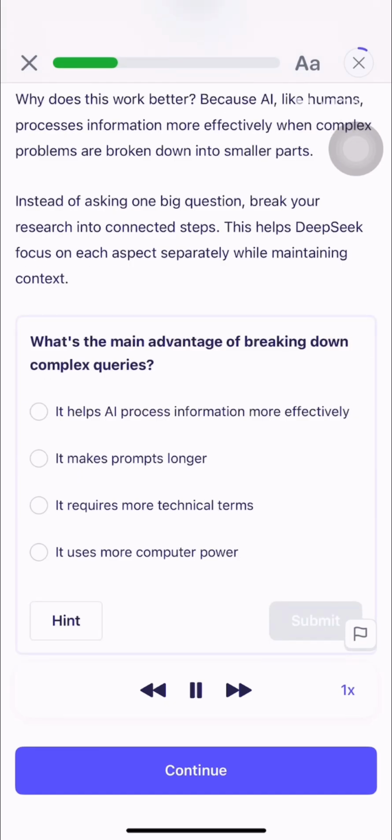What's the main advantage of breaking down complex queries? It helps AI process information more effectively. It makes prompts longer. It requires more technical terms. It uses more computer power.